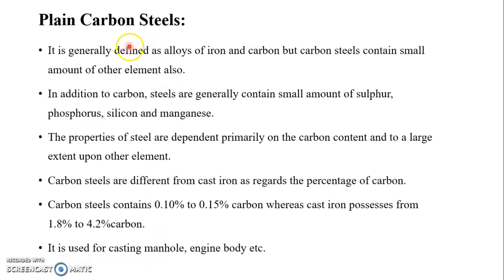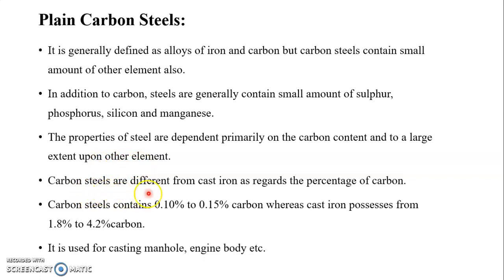So the first is plain carbon steel. It is generally defined as an alloy of iron and carbon, but carbon steels contain small amounts of other elements. In addition to carbon, steels generally contain small amounts of sulfur, phosphorus, silicon and manganese. The properties of steel depend primarily on the carbon content and to a large extent upon other elements.